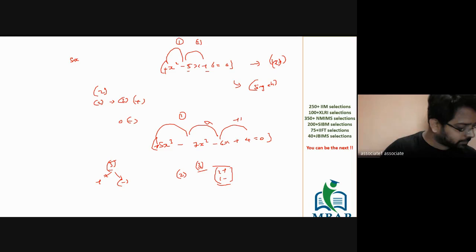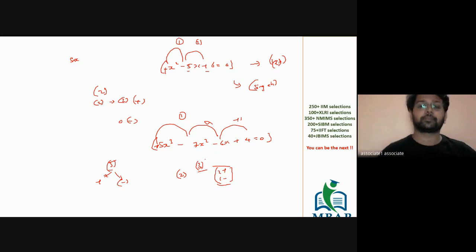Clear? Everyone, is this clear? People out here, is this clear? So you can also find the number of positive roots and the number of negative roots for the given equation.